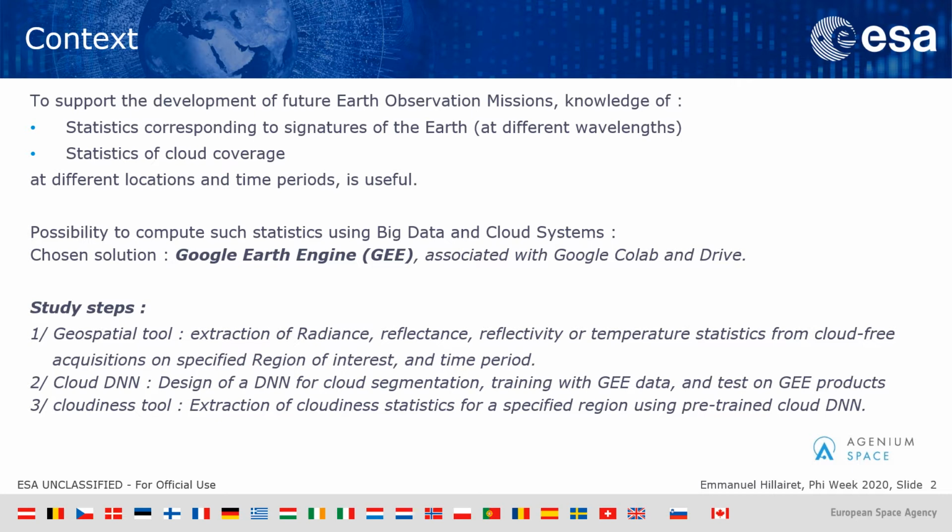First of all, the development of a geospatial tool, extracting Earth signature on a region of interest in a selected time frame and selected bands. Secondly, the design, training and testing of a deep neural network for cloud segmentation using data from Google Earth Engine. And finally, the development of a cloudiness tool to extract cloud coverage statistics for a specified region of interest.